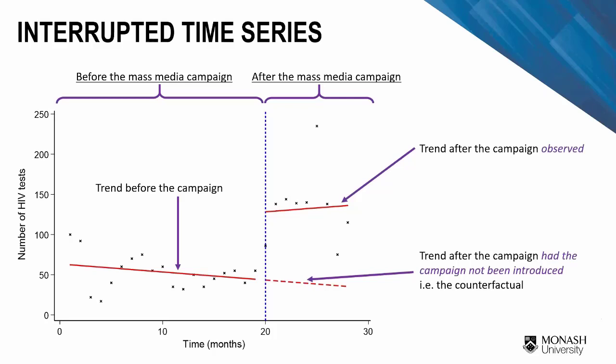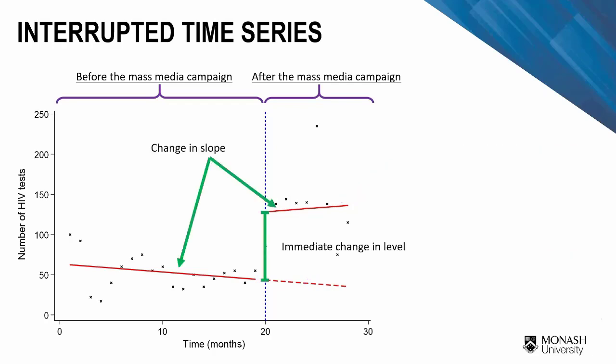And we can project this trend into the post-interruption period as an indication of what would have occurred in the absence of the campaign. This predicted trend can then be compared to the trend that was observed after the campaign's introduction. Using these elements, we can quantify the impact of the mass media campaign with a variety of effect metrics. Two examples are an immediate change in level, or the step increase or decrease in the number of HIV tests. And another is the change in slope, where the trajectory of the monthly HIV testing may change.